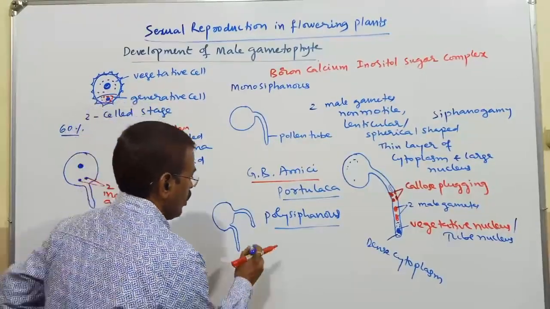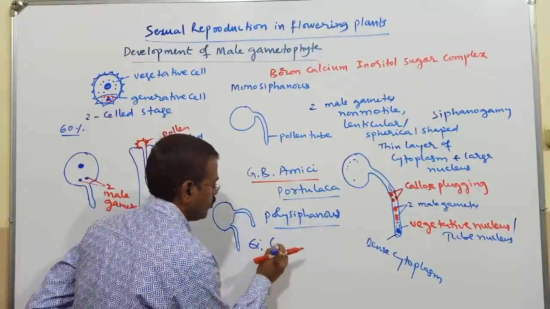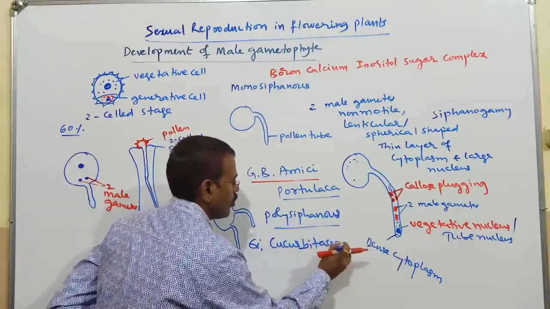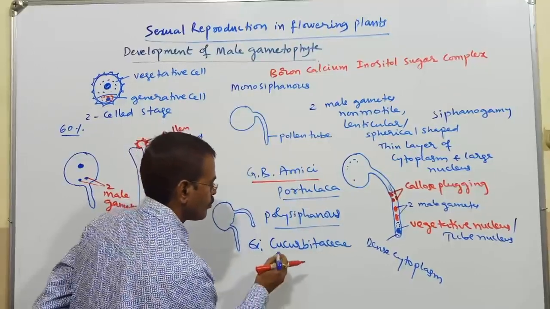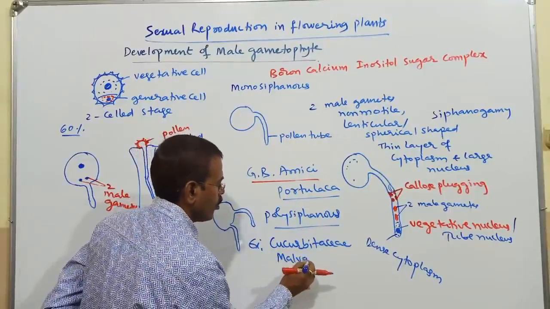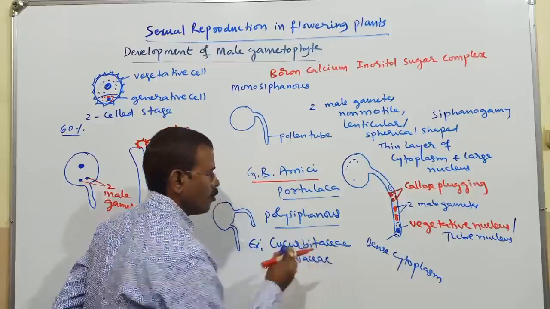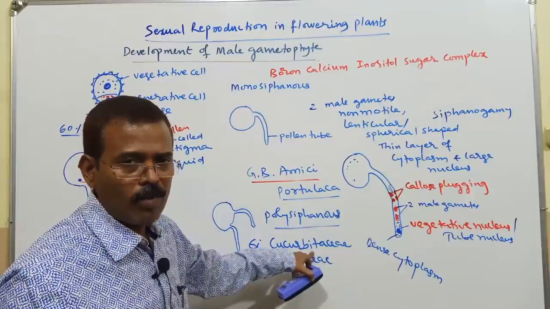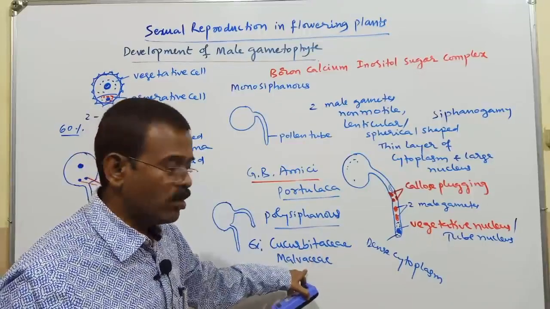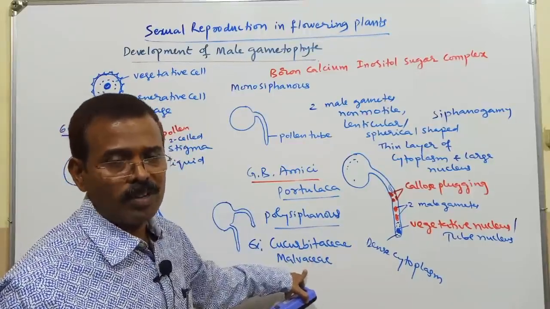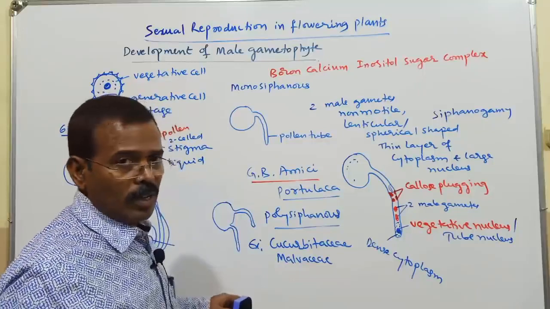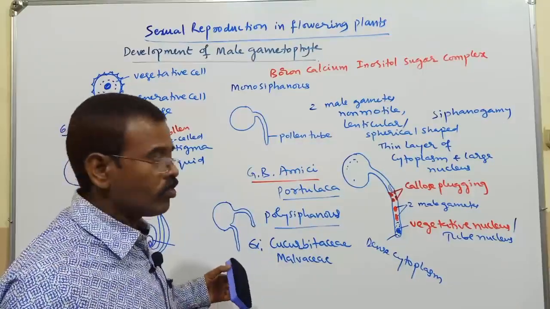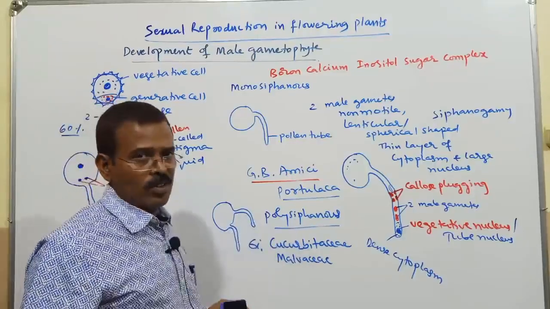You can see an example: a Cucurbitaceae member, a Malvaceae member. This is the cucumber family, gourd family, watermelon, muskmelon, cucumber. And Malvaceae is the hibiscus family, that is the cotton family. So in them, a single pollen grain can produce more than one pollen tube. In some cases, we call it polysiphonous.